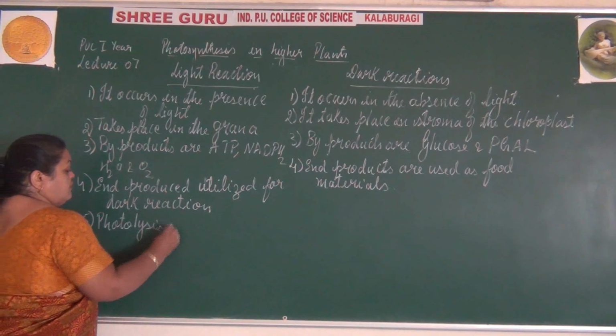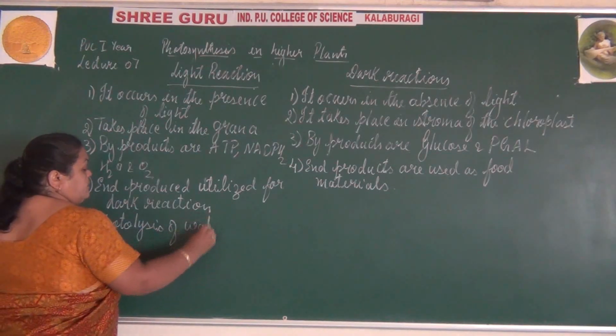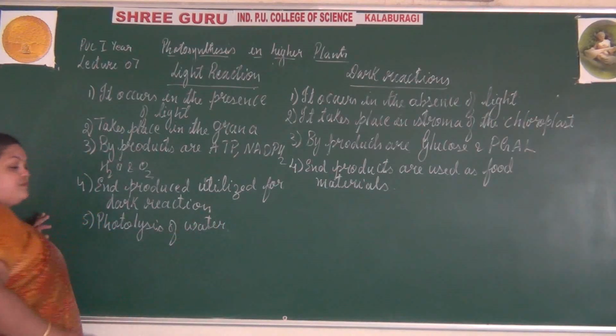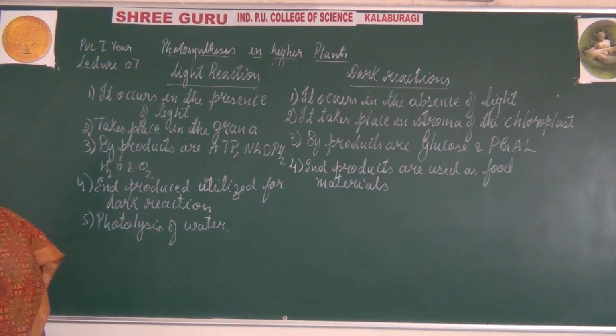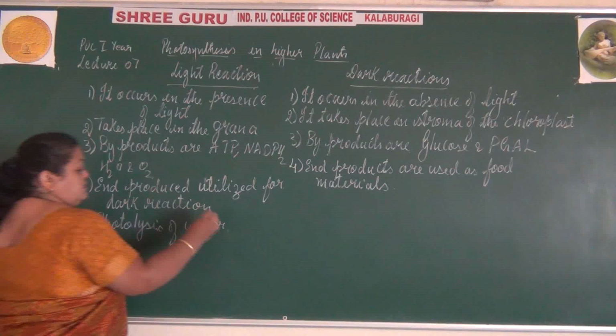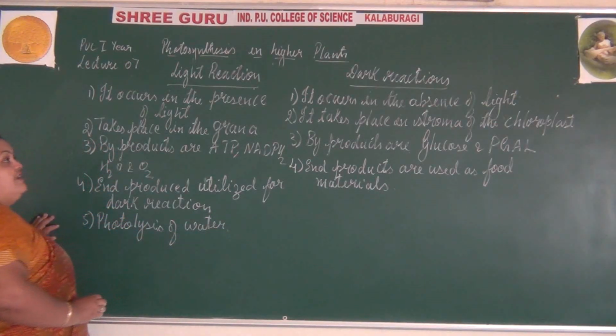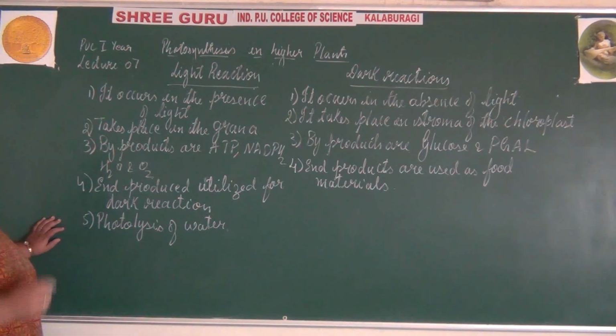The dark reaction does not involve photolysis of water. Photolysis of water occurs in the light reaction, where the very first step of the light reaction is photolysis of water.